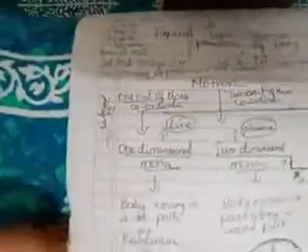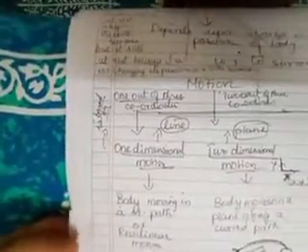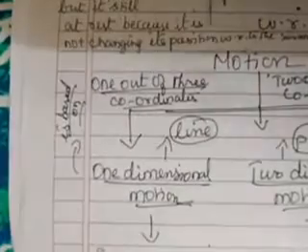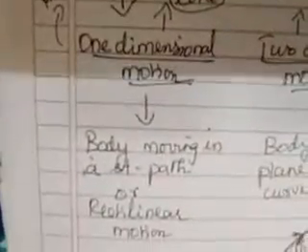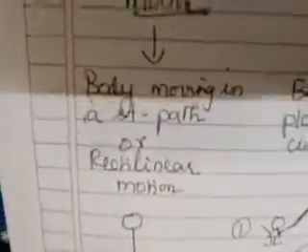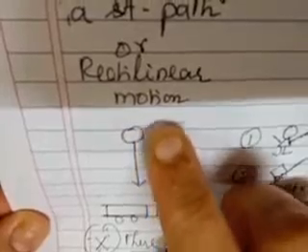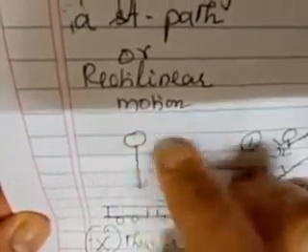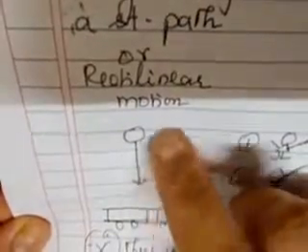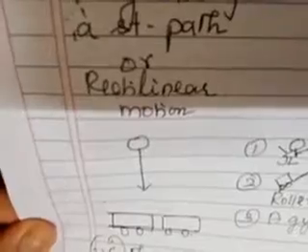So let us see some examples. Very interesting examples we are going to discuss. The one-dimensional motion is a body moving on a straight path. A body which is moving on a straight path, or a rectilinear motion, is an example of one-dimensional motion. I am going to give two examples. One, a stone or an object is thrown from a height. You are seeing only the y-axis here, is it not? One of the coordinates, as I just explained. So that is one example.